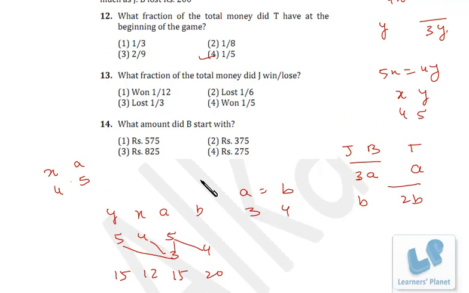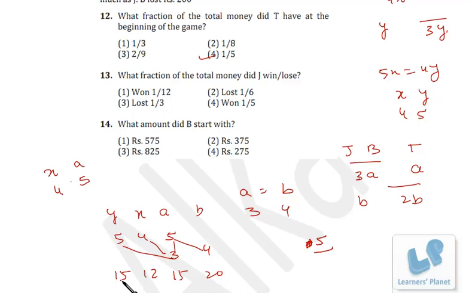Now we can answer the remaining 2 questions. What fraction of the total money did J win or lose? Initially J was having y, right? That means 15 part. Now finally is having b, that means 20 part, right? That means he is actually gaining. How much gaining? 20 minus 15, that is 5 part he is gaining out of total 5x. Now 5x is what?